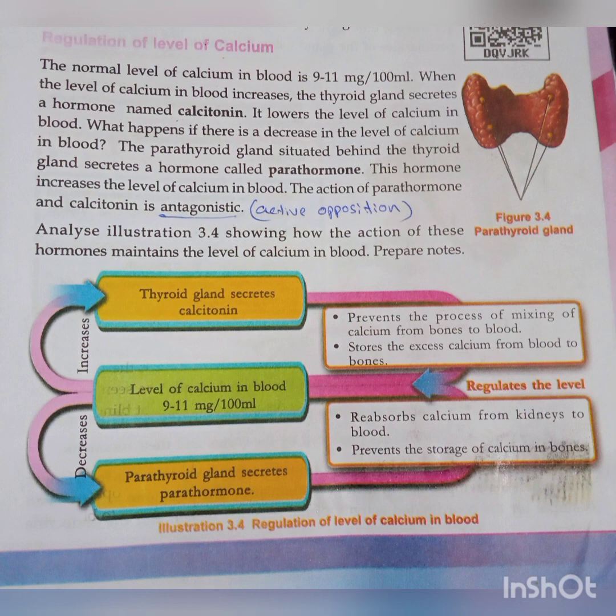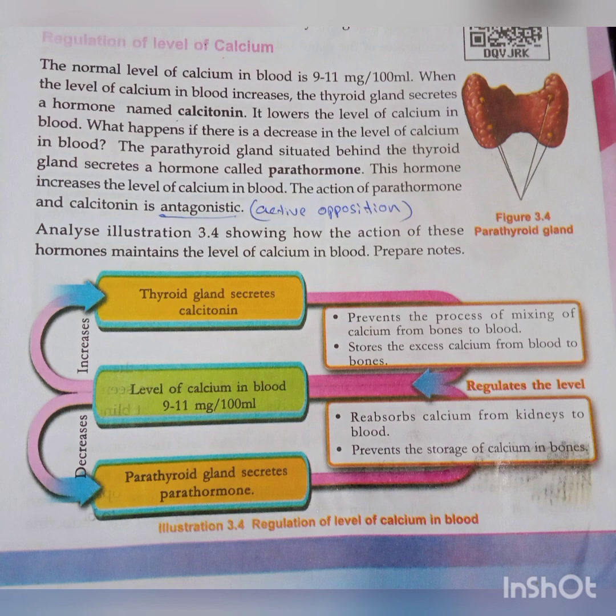What do you know about this hormone? It mixes in the blood and increases the calcium in the blood. Do you know the function of calcitonin and the function of parathyroid are opposite? So both are known as antagonistic. Antagonistic means active opposition. If calcium increases, calcitonin is active and reduces calcium in the blood. If the calcium decreases, parathyroid is active. What does parathyroid do? Increases the calcium. Both characters are opposite, so it is known as antagonistic.